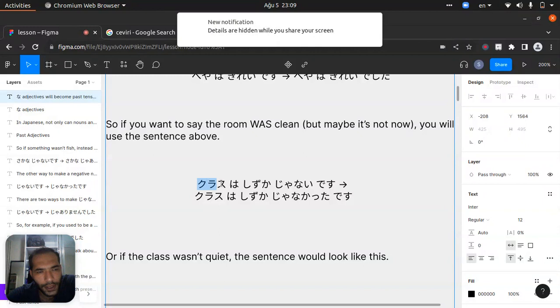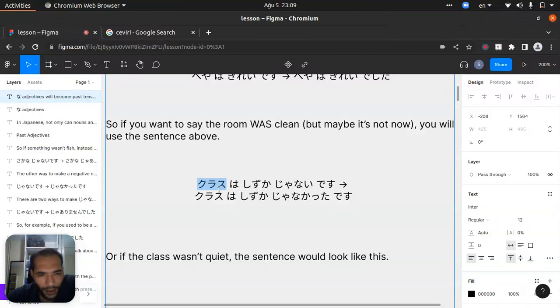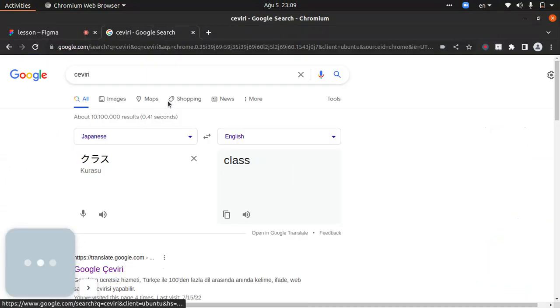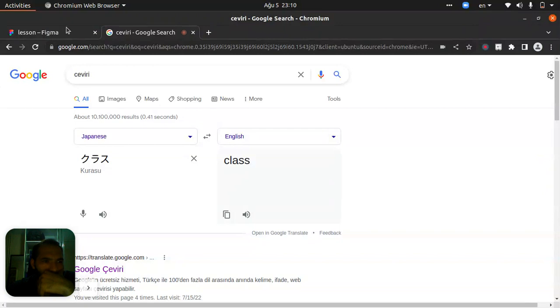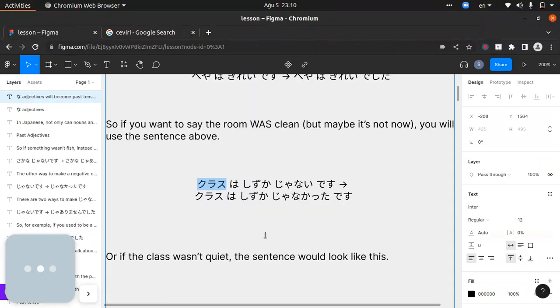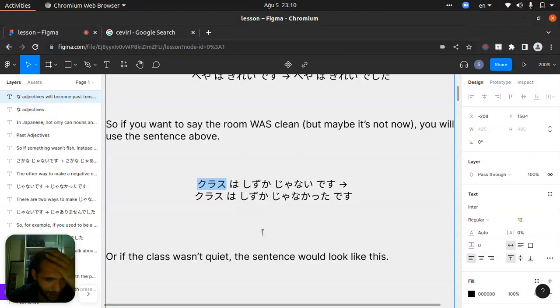So this one, what is that? What is this crazy thing here? Not sushi. But what is it? You know, class. Kurasu. Still, I have some problem with katakana. Kurasu wa shizuka. What is shizuka? I forget it. Kurasu wa shizuka janai desu. What is janai?